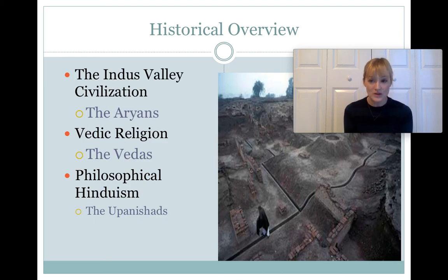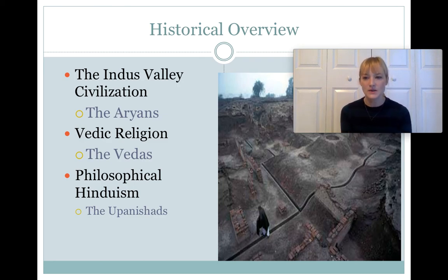It's a much more readable text. And it's not as elitist, so everyone could understand this and practice and be a part of this form of Hinduism. And again, this is not to say that each stage is no longer practiced. These are just all the historical layers that have gone into modern Hinduism today.